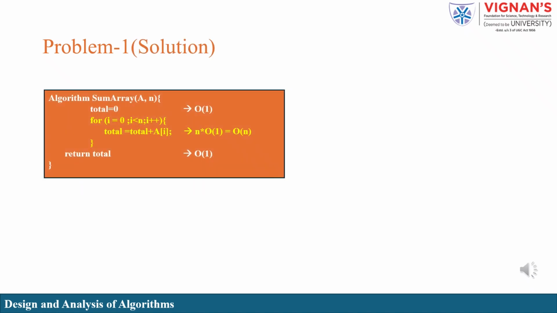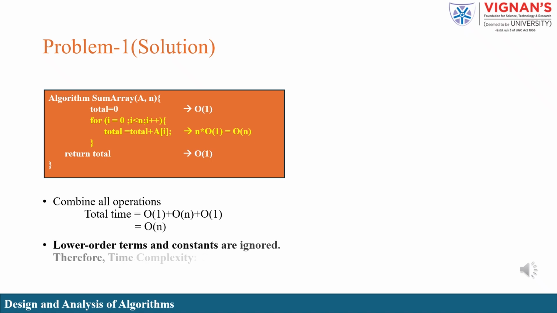In this step, we examine how many times the loop runs and what happens inside it. The loop runs from i equals 1 to n, so it executes n times. During each iteration, the loop performs a constant time operation. Since each iteration takes constant time and the loop runs n times, the total time for the loop is O(n). So, in the last step, when we combine all operations, we get O(n).